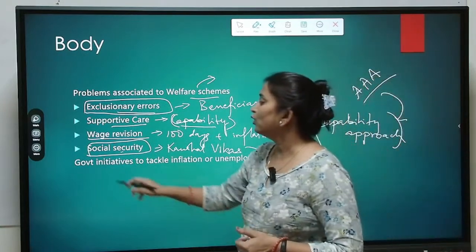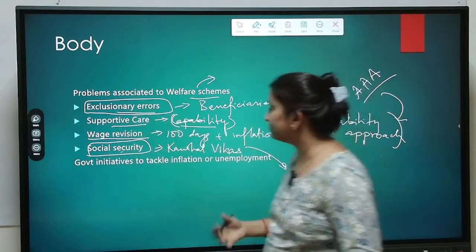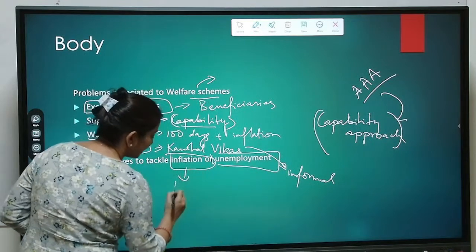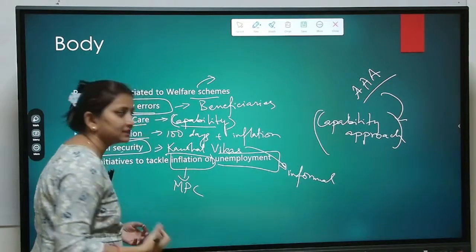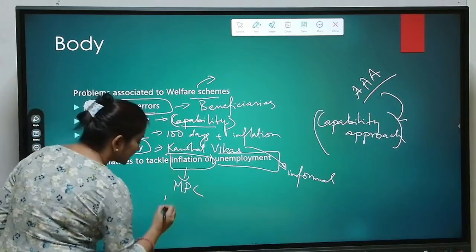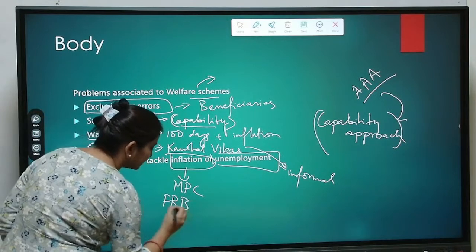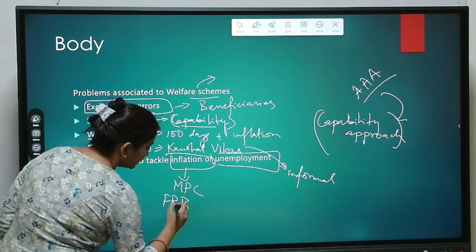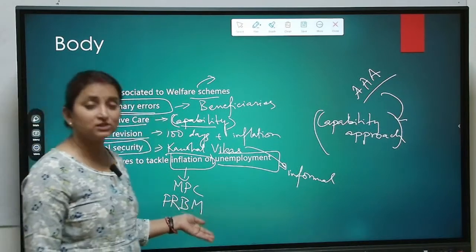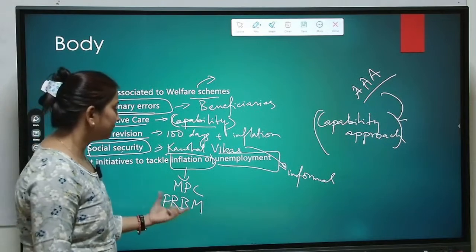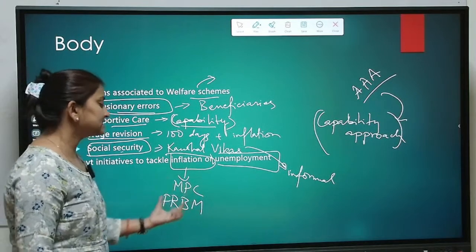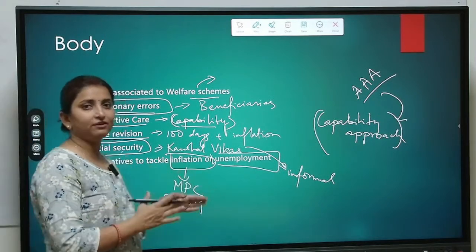Okay. So because of all these problems, we have now shifted towards focusing on inflation and unemployment. For this, we have come up with the Monetary Policy Committee. RBI has come up with the Monetary Policy Committee, wherein they are targeting inflation. And this inflation targeting is totally based on fiscal responsibility and budget management, FRBM. So the FRBM Act is directing what should be the target of inflation. Okay. So MPC is now guided by the FRBM targets.